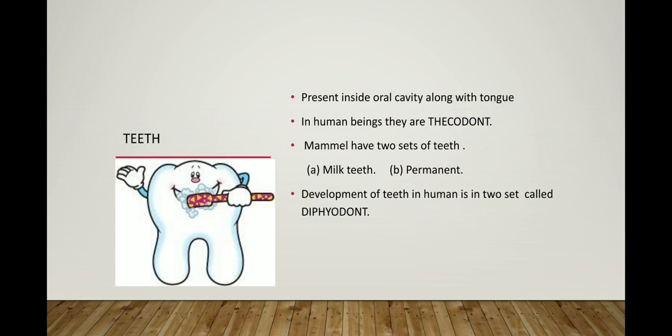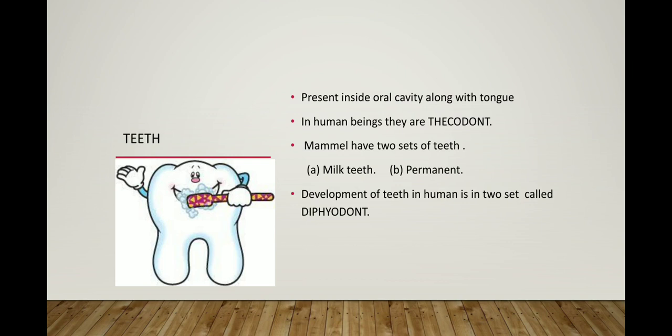First, teeth. Where are they present? They are present inside the oral cavity, or buccal cavity, or mouth, along with the tongue. In human beings they are thecodont. Thecodont is a word which means socket teeth.